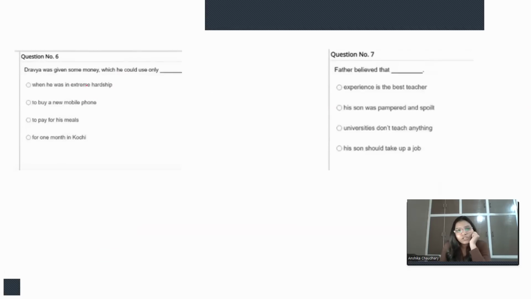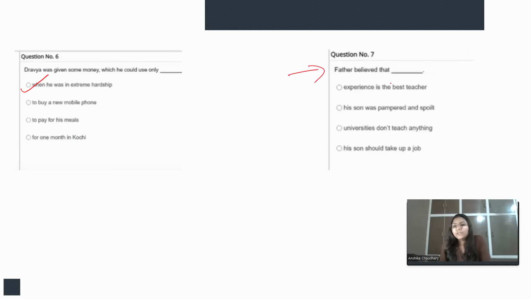The next question is: Dravya was given some money which he could use only... So the three conditions were there: one place and 7 days of work, and he can use those 7,000 rupees only in an emergency and after a month, right? So the answer would be when he was in extreme hardship, not to buy a new mobile phone or to pay for his meals for 1 month in Kochi. For hardships or emergency, the father said that you can use those 7,000 rupees only when you are facing some difficulty, some hardship, some emergency, right?